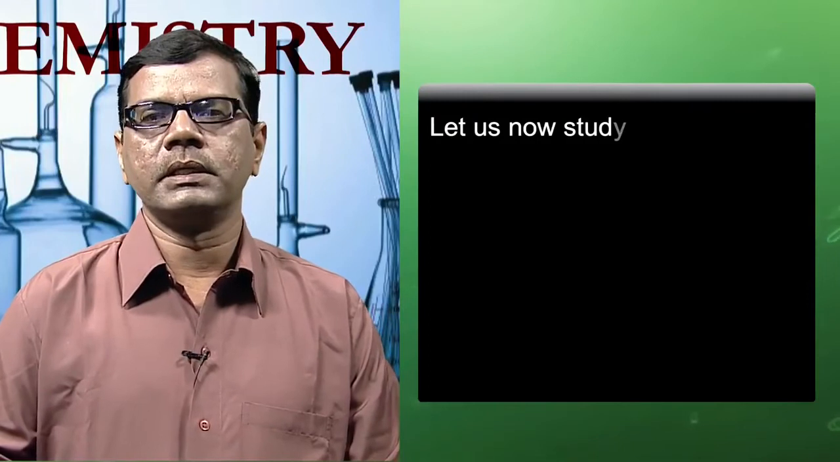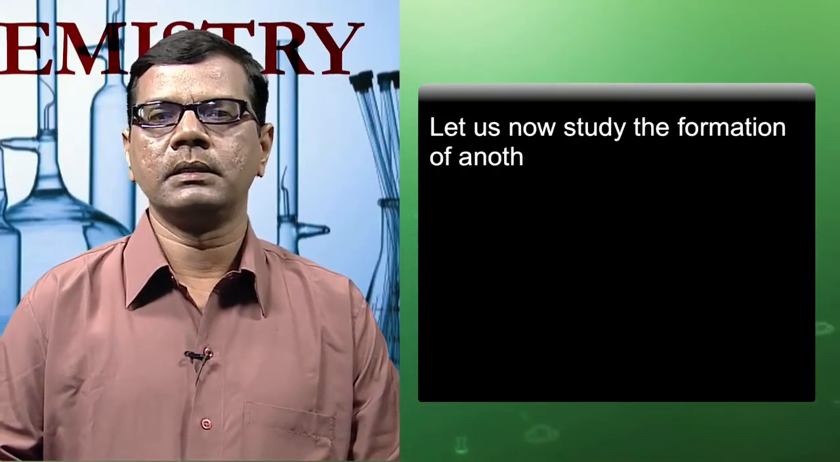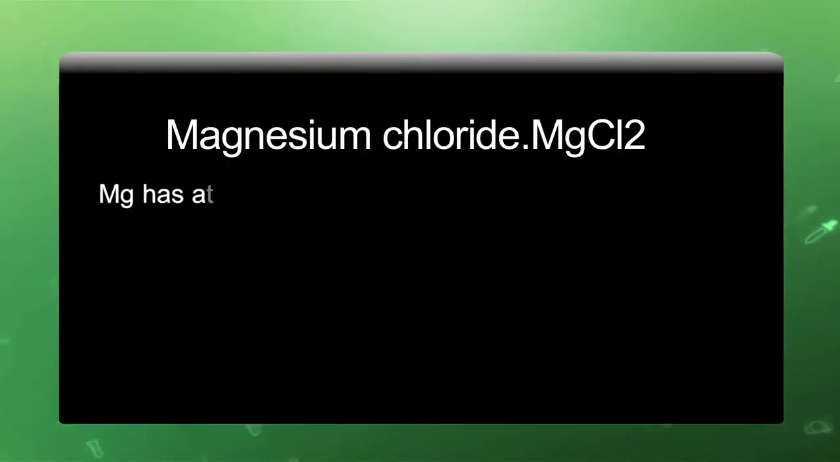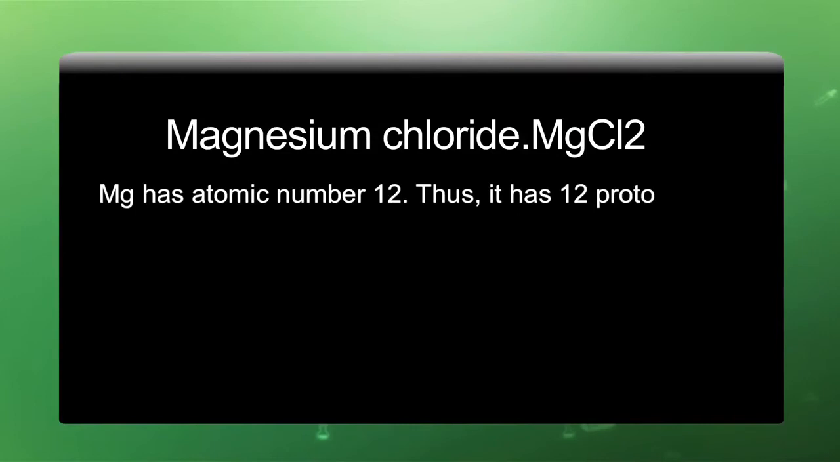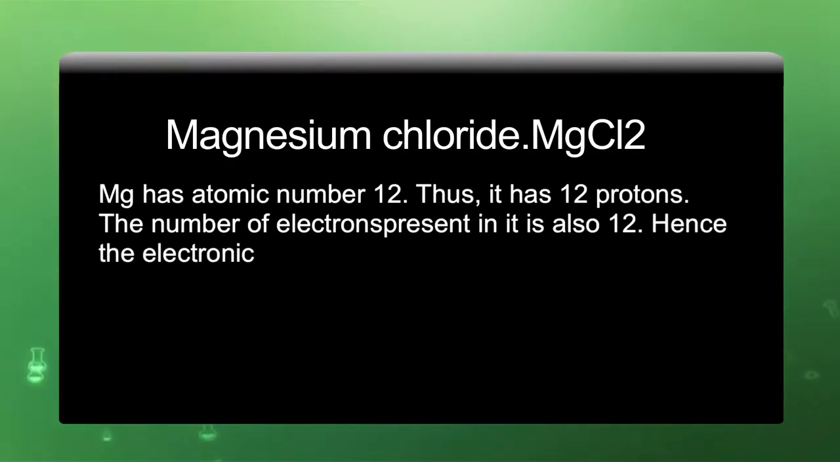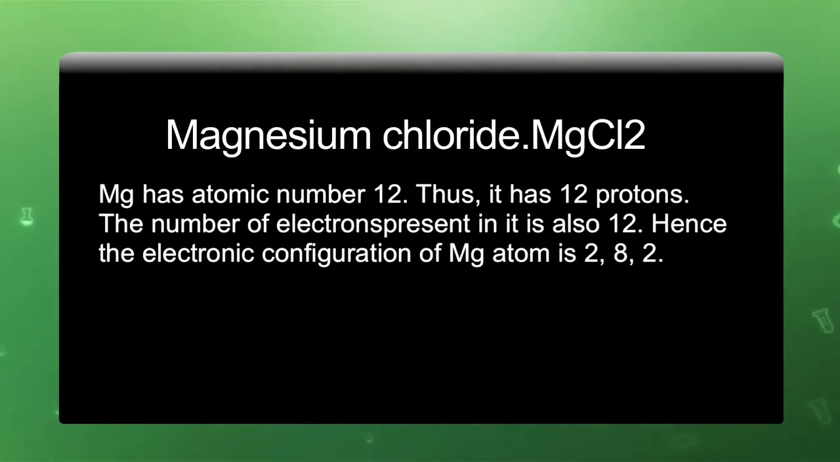Let us now study the formation of another ionic compound, namely magnesium chloride. Magnesium has atomic number 12, as we all know. Thus, it has 12 protons. The number of electrons present in it is also 12. Hence, the electronic configuration of the magnesium atom is 2,8,2.